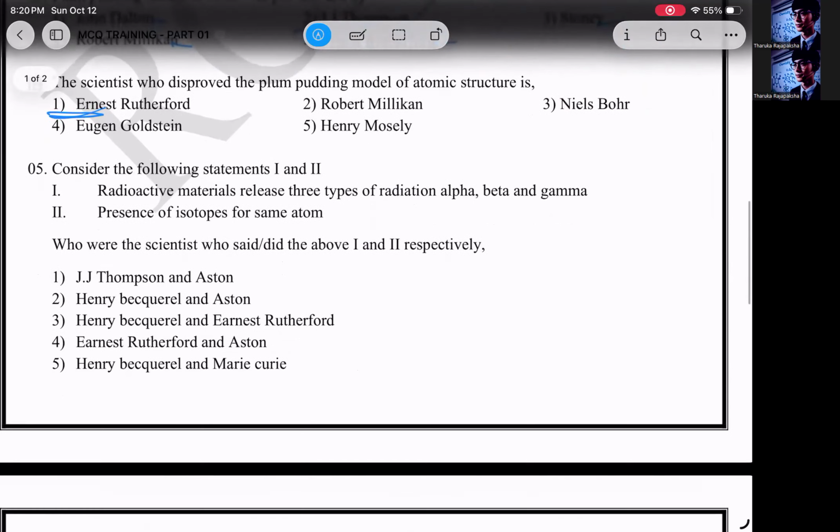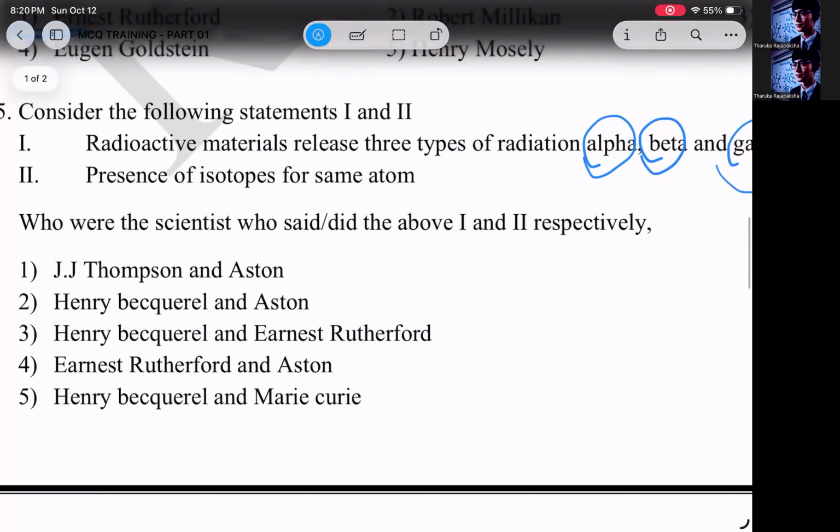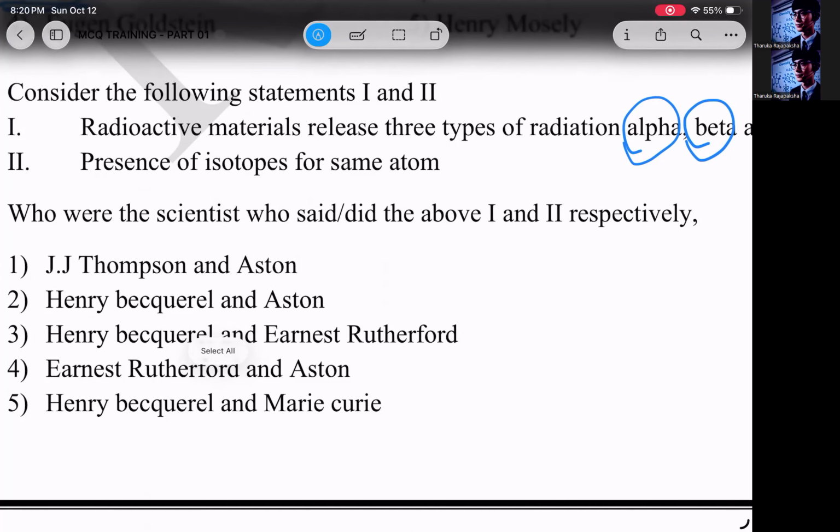Fifth one, radioactive materials release 3 types of radiation, alpha, beta, gamma. We discussed this under radioactivity. Rutherford was the person who told this. He said alpha, beta, and gamma, 3 particles get released. I told this in the trial class, you can check it. So Rutherford should be the answer. Actually, I have given Henry Becquerel in order to confuse you. You might think 3 answers are Henry Becquerel, therefore it should be the second, third or fifth one, and you will cut off the fourth one and first one. Actually, the fourth one is the answer.